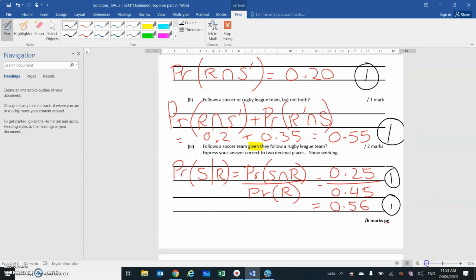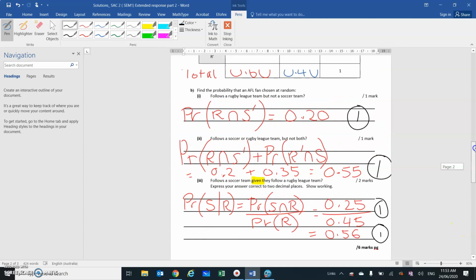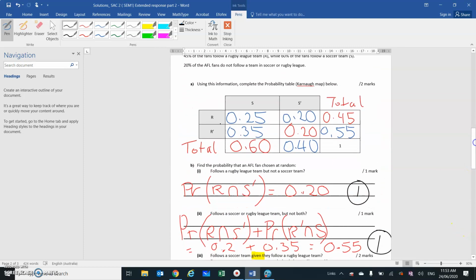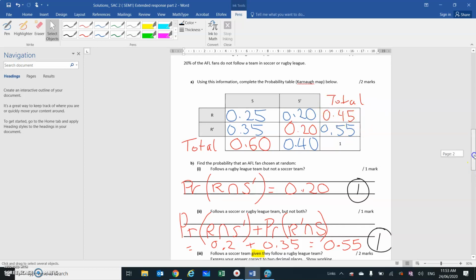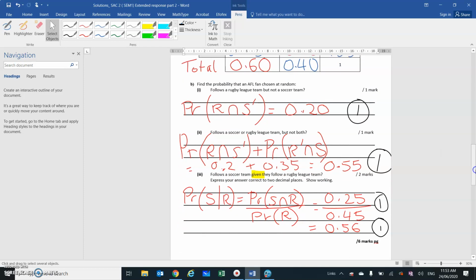Let's have a look at where I got those numbers from. S intersect R, 0.25. Probability of R was 0.45. That's where I got those 2 numbers, and it gave us 0.56. Okay, and that is the end of question 4.